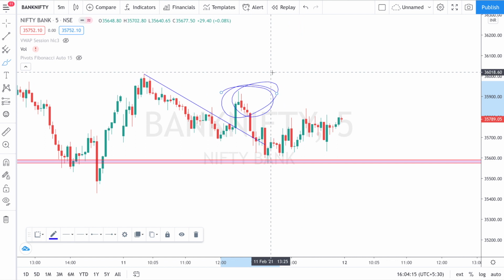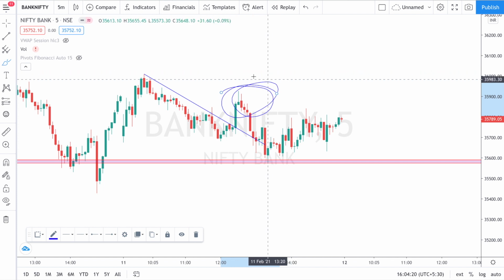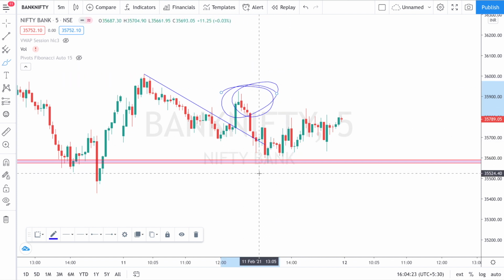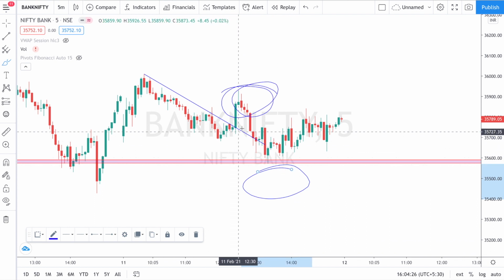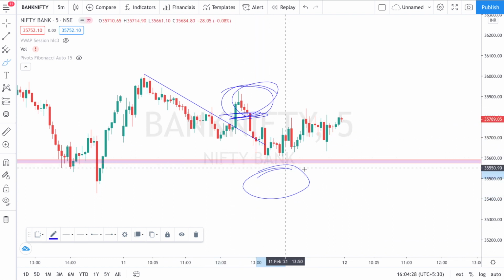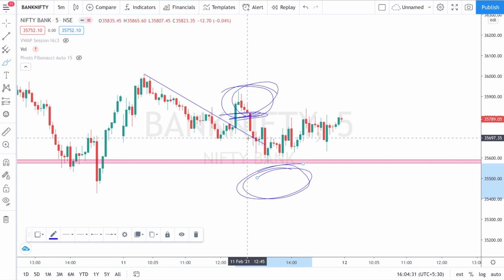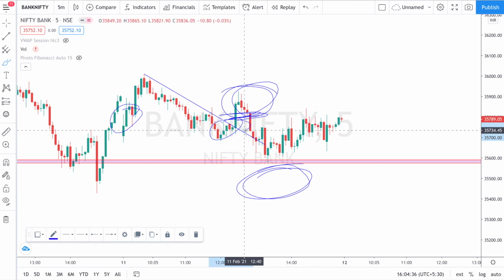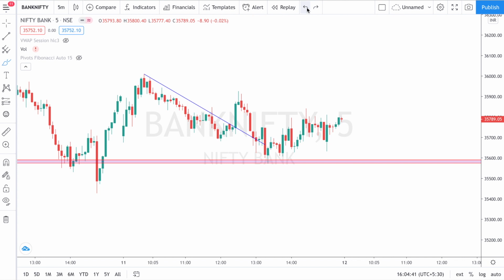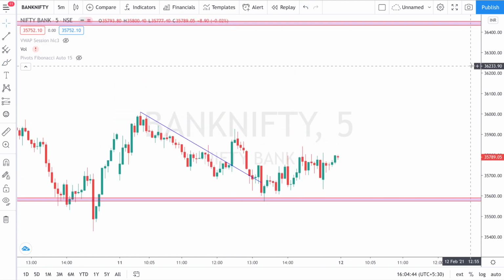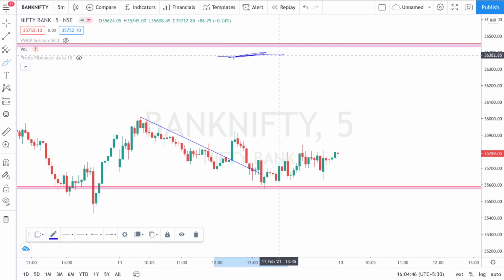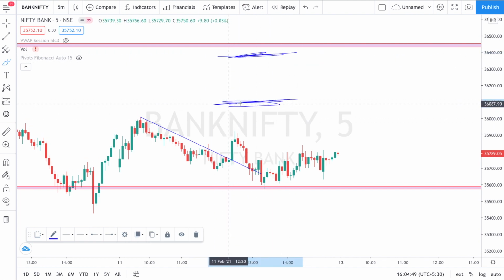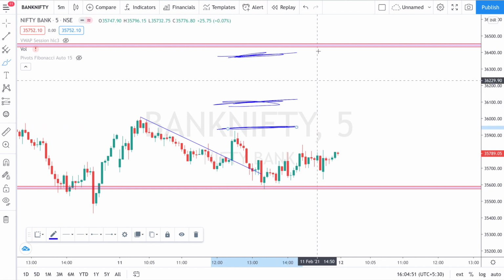I even shared this trade with my premium members, so I hope those people would have booked some good profit. That is the reason why I didn't prefer selling put options afterwards, after this rejection. Overall in put options I didn't make any money today. Here I made 200 bucks, and here I exited another put option with minus 200 bucks. So overall it's a zero trade. But in call options I made money: a good profit in the 36,300, the 36,000 and the 35,900 call options.